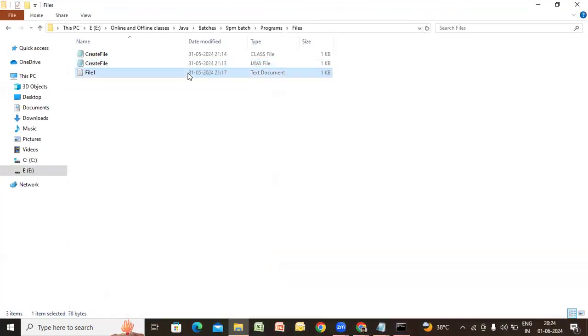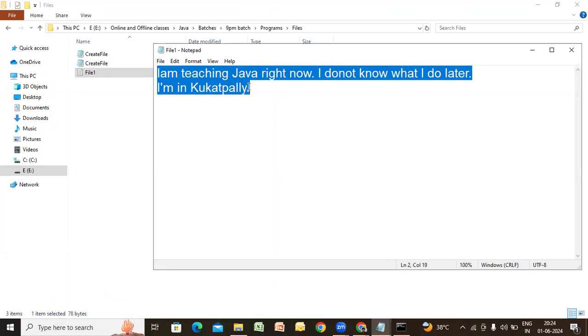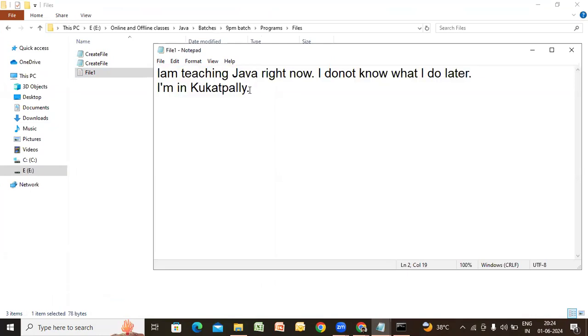So this is the file. This is not end of file: I is there, character is there, A is there, M is there, space is there, T is there. This is all not end of file. This is the end of file, I can tell you, right after Kukatpalli, after the dot. Whatever space is there, this is all end of file. So this is -1. Till you reach -1, that means till you reach end of file.